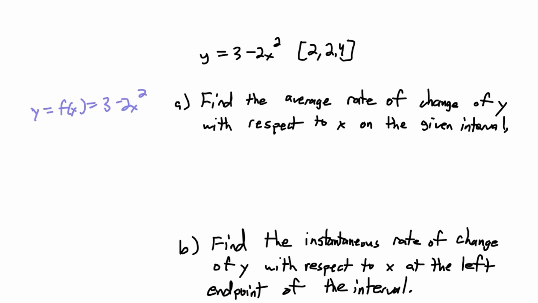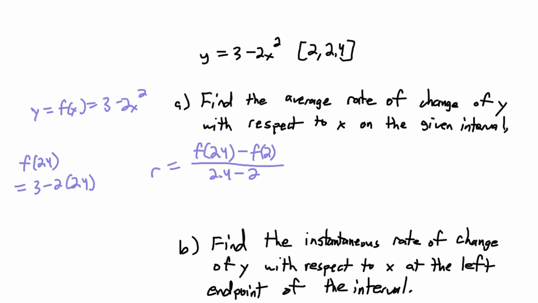So the average rate of change, or r, would be, by definition, f of 2.4 minus f of 2 over 2.4 minus 2. So we need to calculate f of 2.4. That would be 3 minus 2 times 2.4 squared. And if we run that through a calculator, 3 minus 2 times 2.4 squared, that gives us negative 8.52.